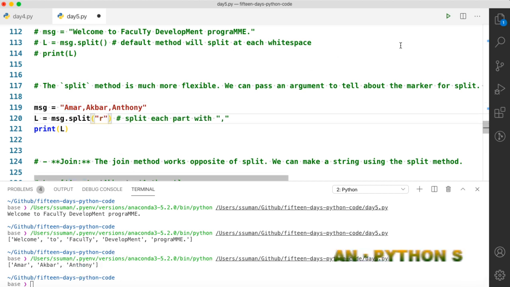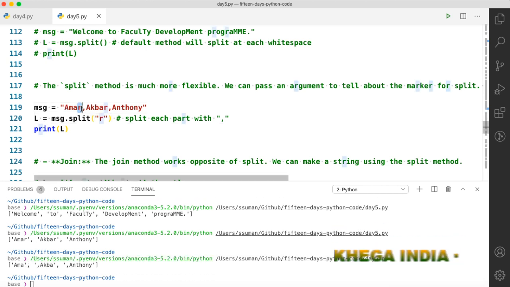Let's try with R, and you can see that this R will not get printed. We get AMA, then we have comma AKBA, and then again this part doesn't have any R, so the whole part will get printed.